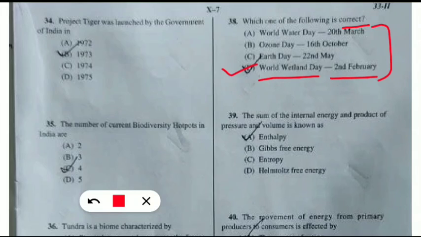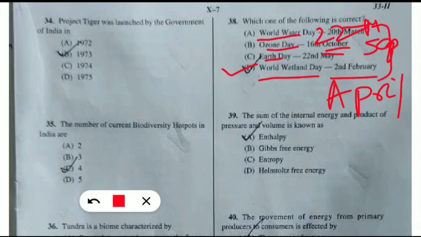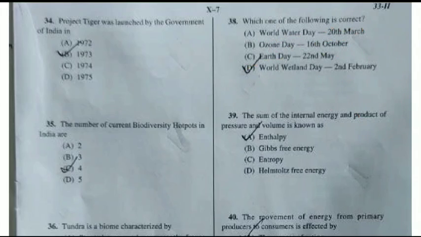And these 3 things also you should know. World Water Day. So when is this World Water Day celebrated? It is celebrated on 22nd of March. Ozone Day 16th of September. So it was already given in the question, in the previous questions we discussed. Earth Day, not 22nd May, it is 22nd April. So you should note down, very very important these things. Coming to the next question.